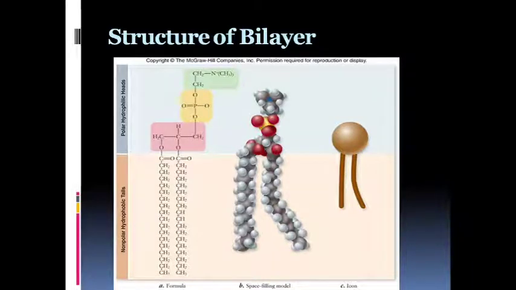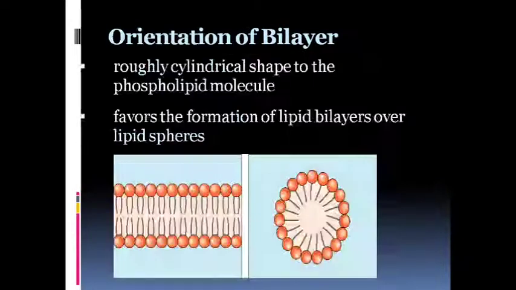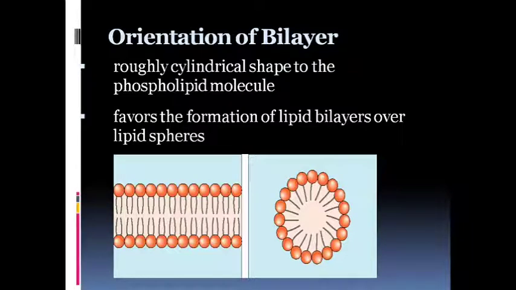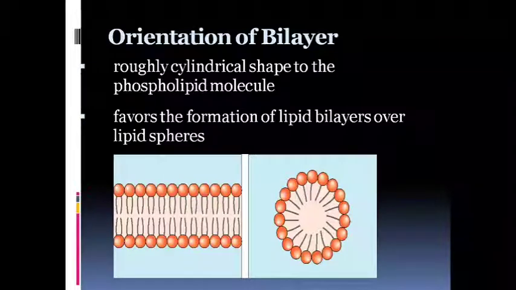It has two chains, one saturated and another unsaturated, so their shapes are a little bit different. Orientation of the bilayer is in such a way that it favors the formation of the lipid bilayer.